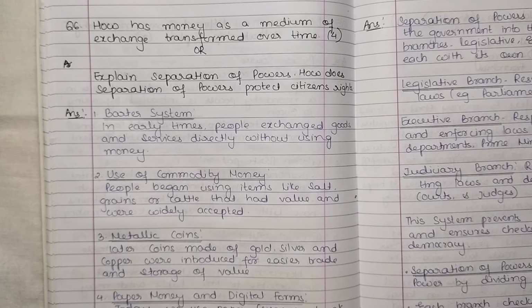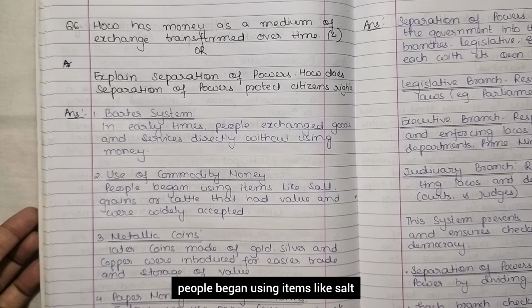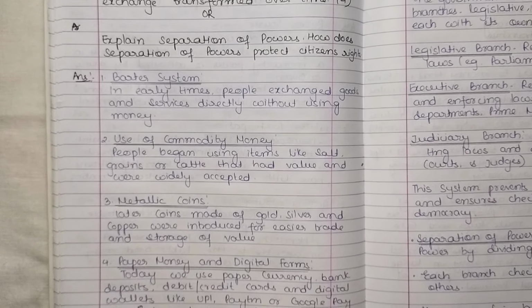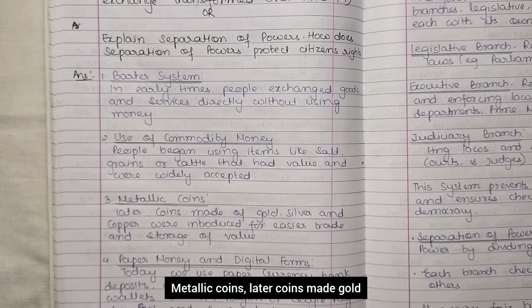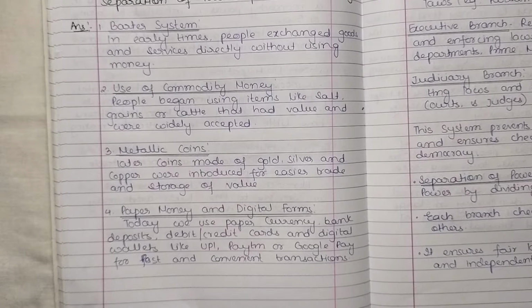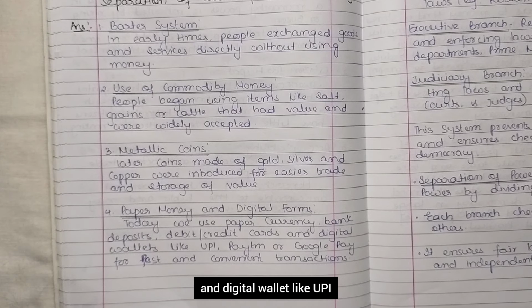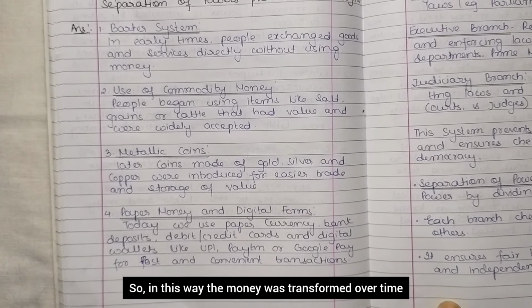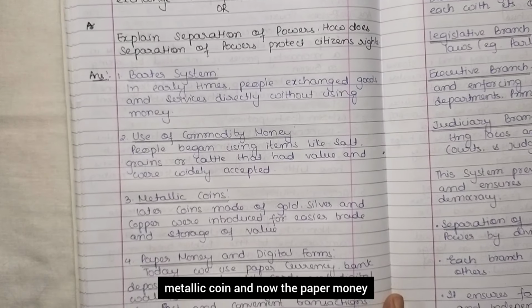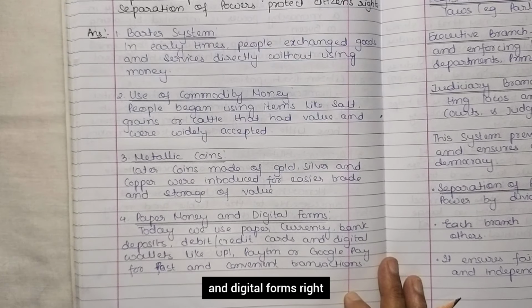This is the answer. Use of commodity money: people began using items like salt, grain, or cattle that had value and were widely accepted. Metallic coins: later, coins made of gold, silver, and copper were introduced for easier trade and storage of value. And paper money and digital forms: today we use paper currency, bank deposits, debit or credit cards, and digital wallets like UPI, Paytm, or Google Pay for fast and convenient transactions. So, in this way, money was transformed over time: the barter system, use of commodity money, metallic coins, and now paper money and digital forms, right?